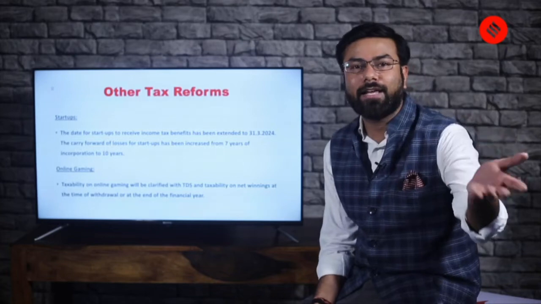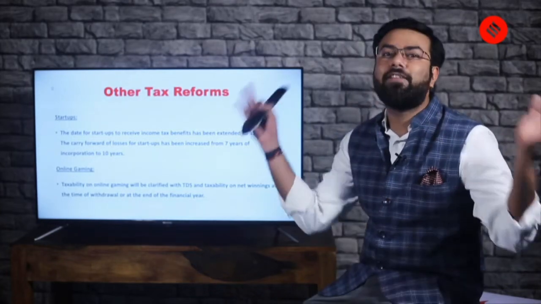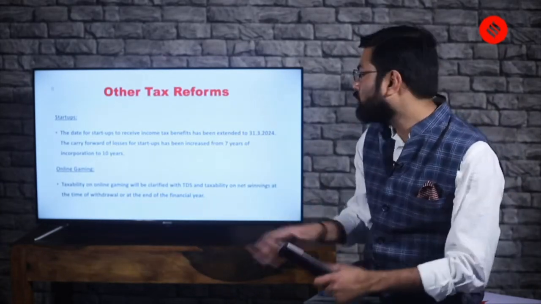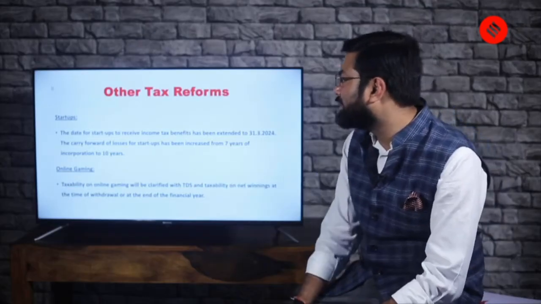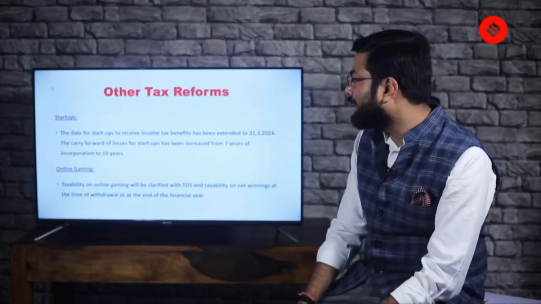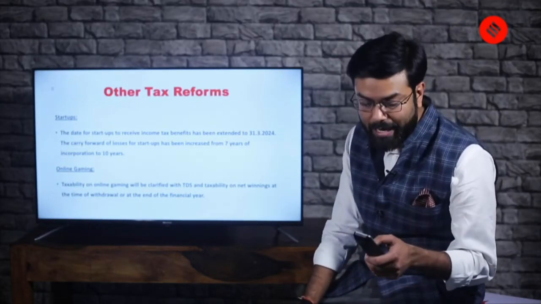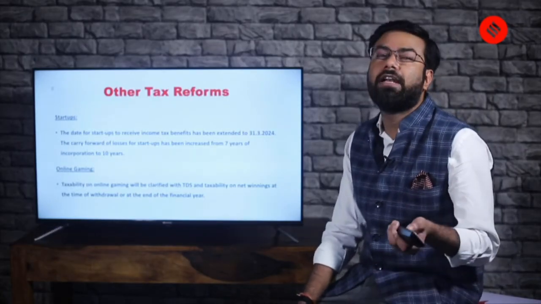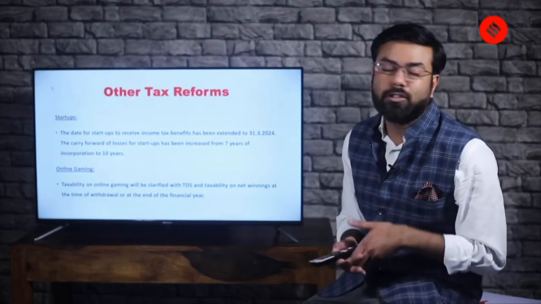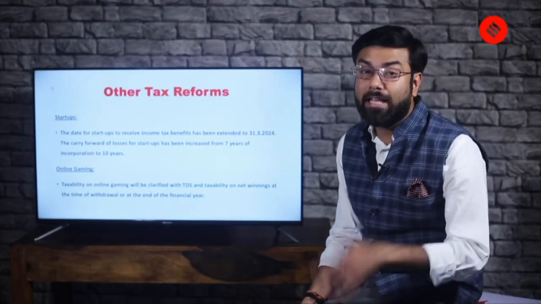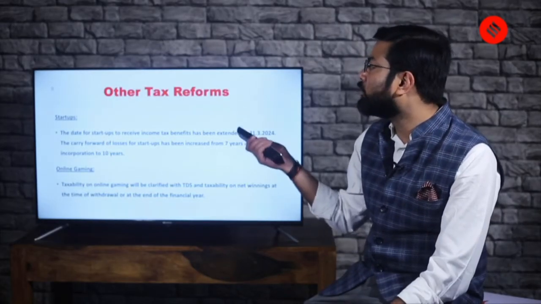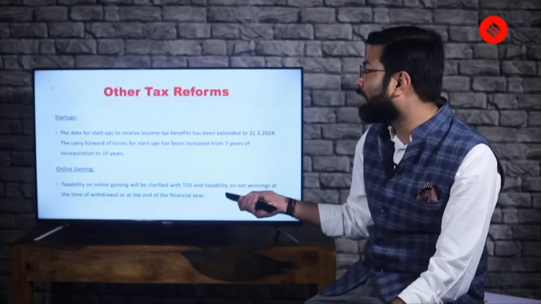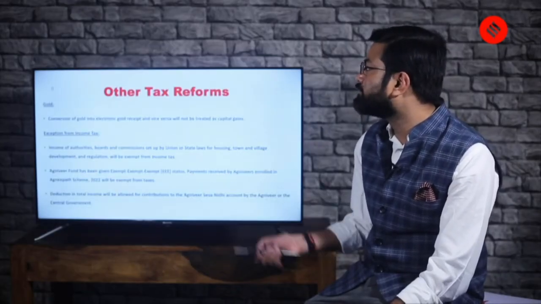मतलब एक गेम खेल के जीत गए उससे नहीं, the net winning of the total winning. Okay, so उस पे they have done certain taxability. This is important to understand. There's probably an act related to it, and a lot of articles have been written on online gaming and the regulation these days. So you can expect a question on this particular topic.